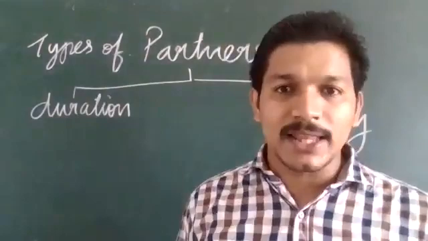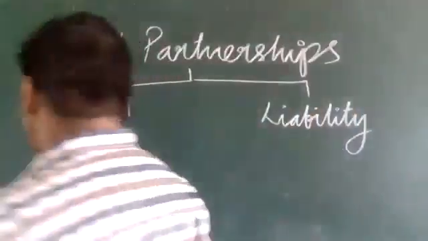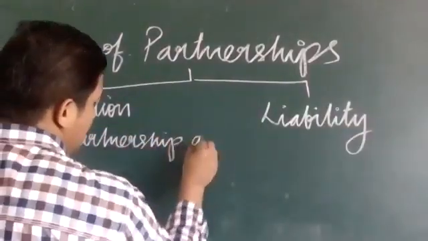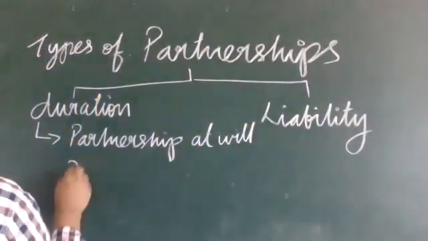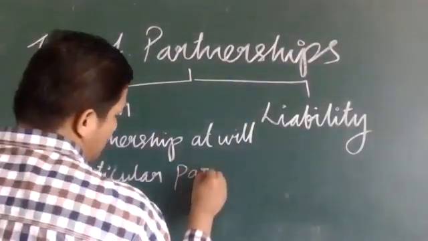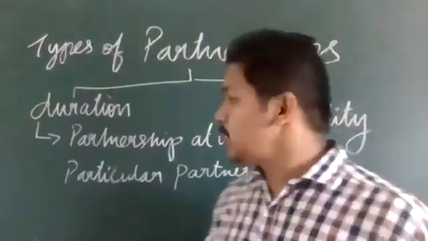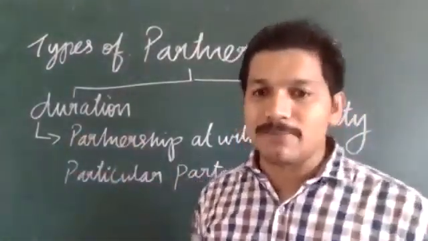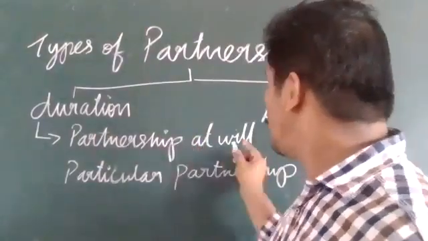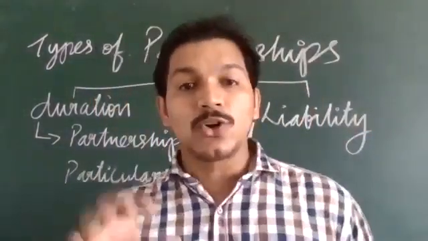There are two types of partnerships: first, partnership at will, and the other one is a particular partnership. So there are two types of partnerships based on the duration.